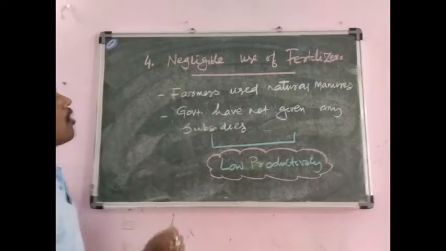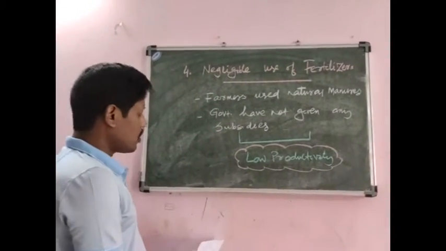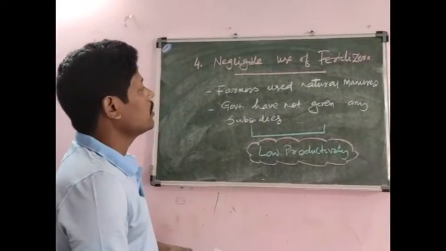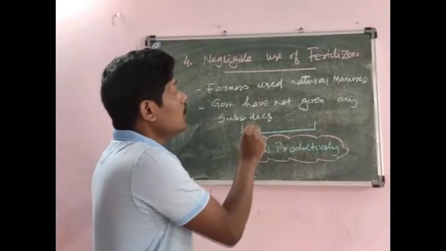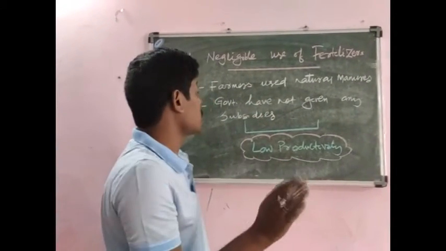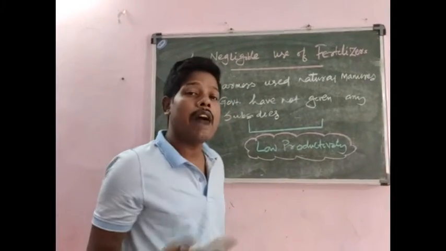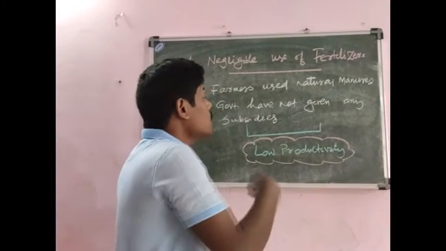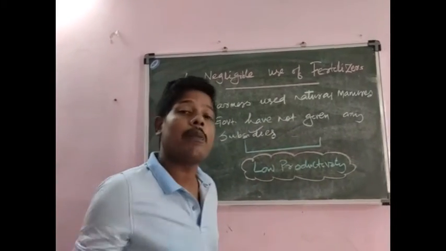Now friends, come to the fourth reason, that is negligible use of fertilizers. Farmers during the British period used only natural manures, the manures produced by nature, because they did not get any subsidies for the use of chemical fertilizers.